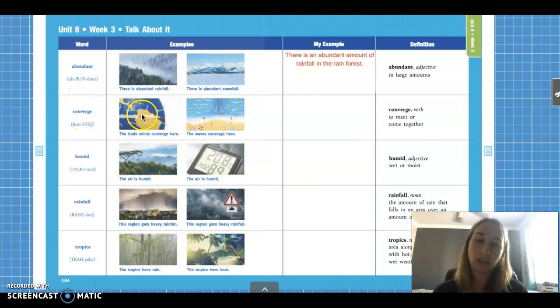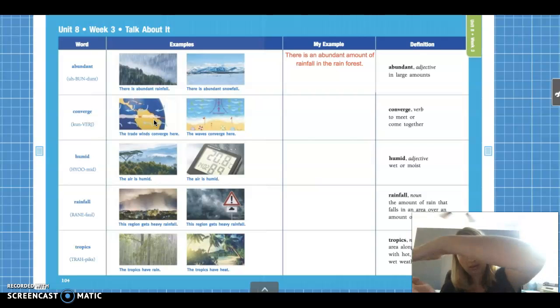Okay, let's look at the pictures. Okay, so here it looks like a picture. It's a picture of Earth, right? And it looks like there's 2 things coming in near the equator.